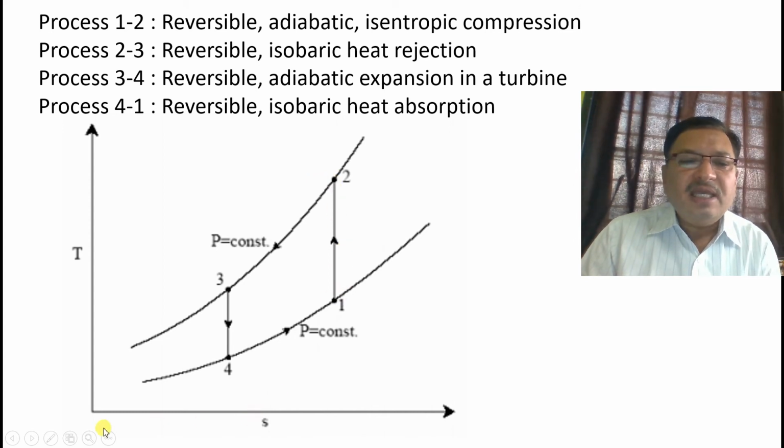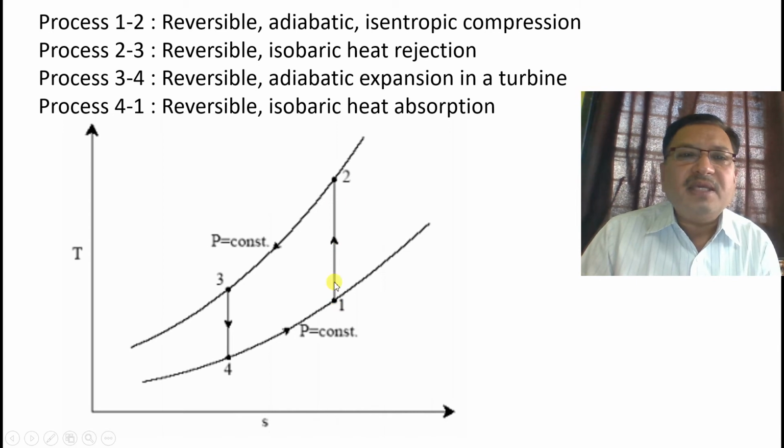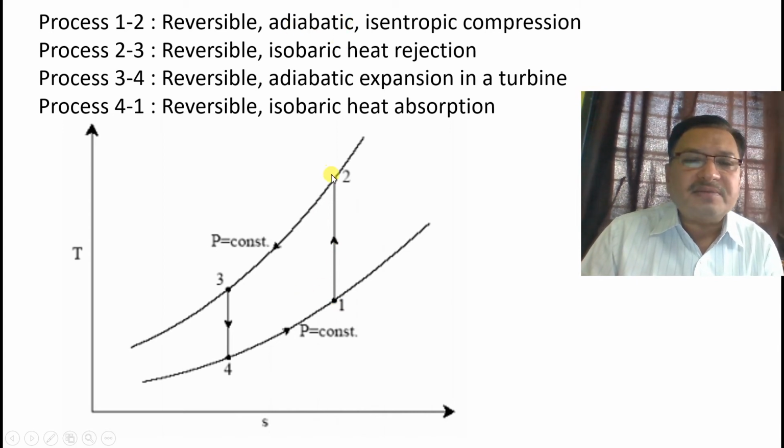That means, because entropy S is plotted on the x-axis and temperature T is plotted on the y-axis, this line 1-2 is vertical. That means there is no change in the entropy. So it is an isentropic process of compression.